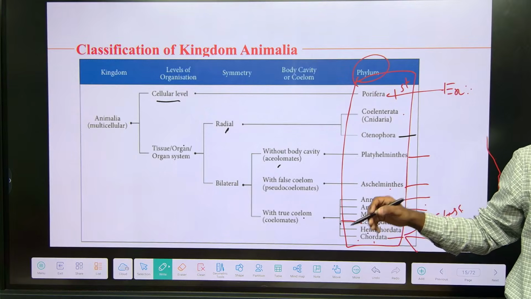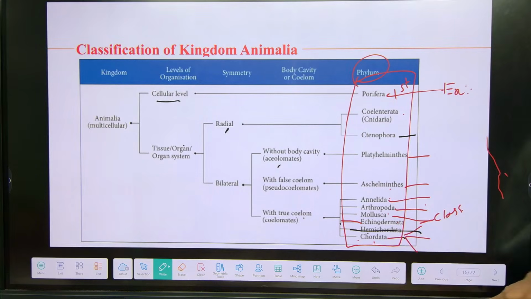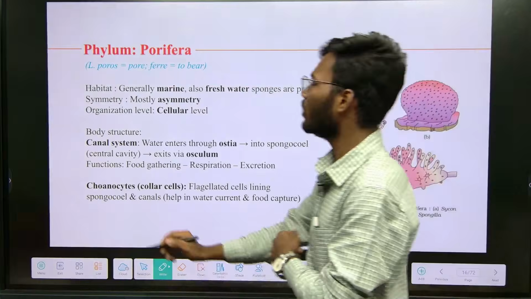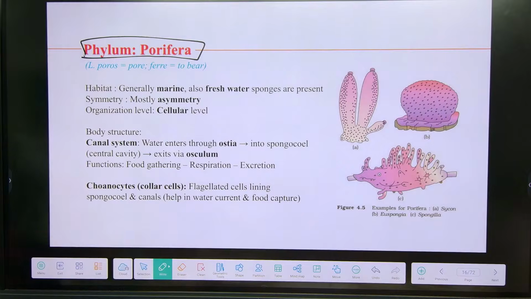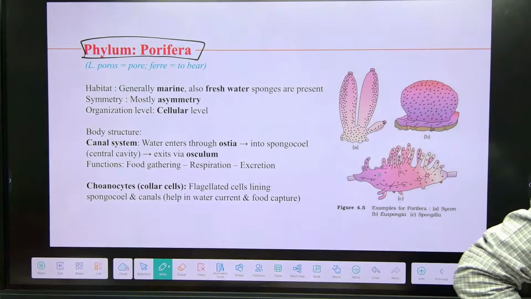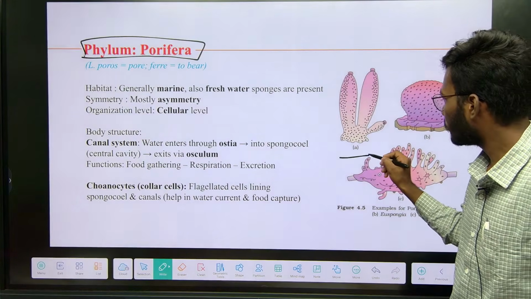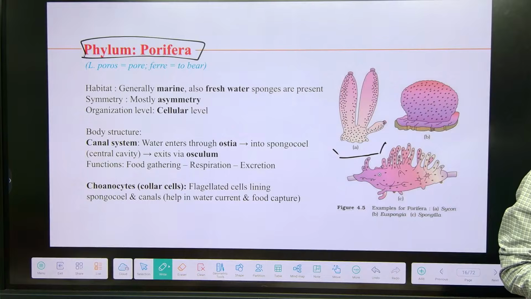In this session we are going to discuss up to Hemichordata. After that, next class we will discuss Chordata, right? Let's start. Phylum 1, Porifera. As I said, the best example of phylum Porifera is sponges. With this diagram, if you remember all the characters, it's very simple.